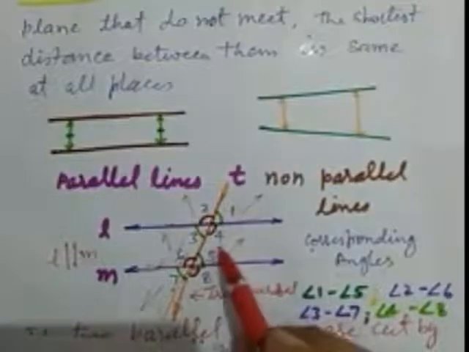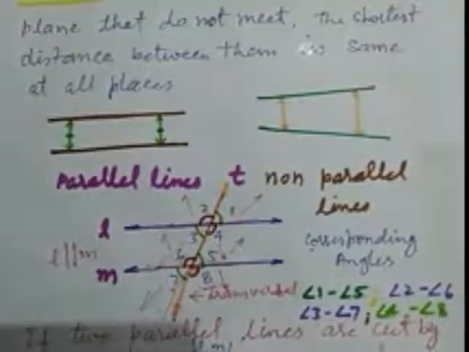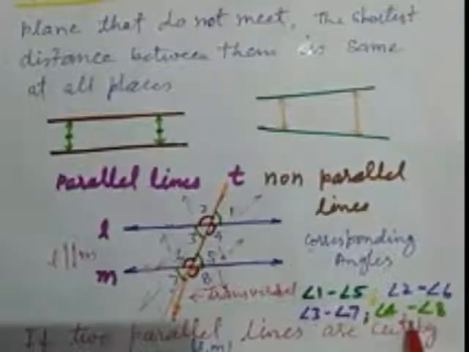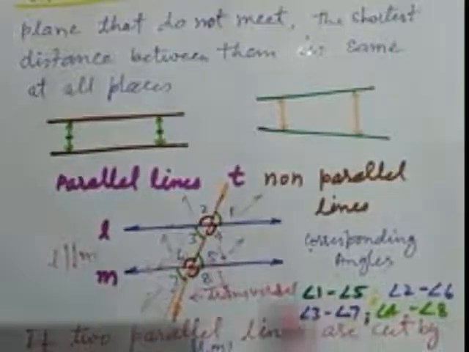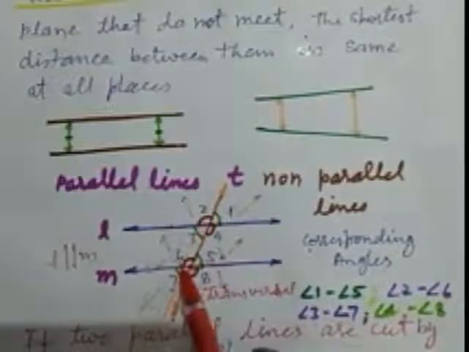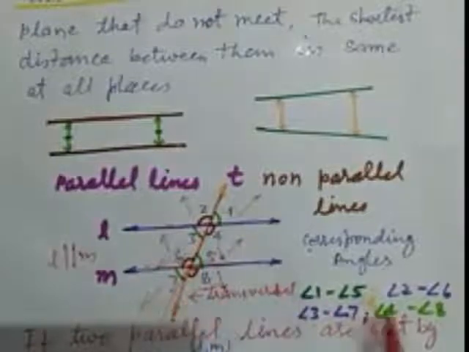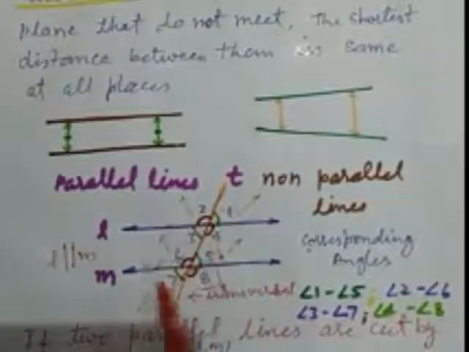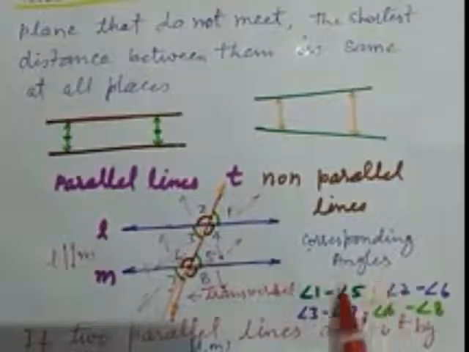The direction of these two angles is also the same. So now we have 4 pairs of corresponding angles: 1 and 5, 2 and 6, 3 and 7, 4 and 8. These 4 pairs are the pairs of corresponding angles.